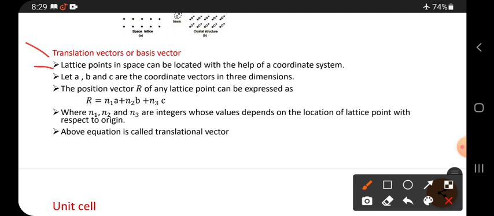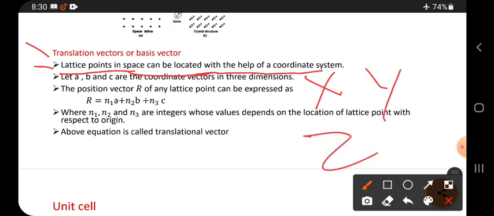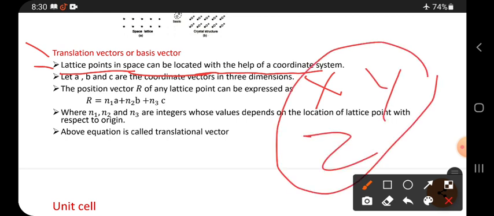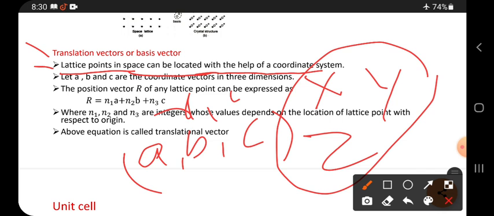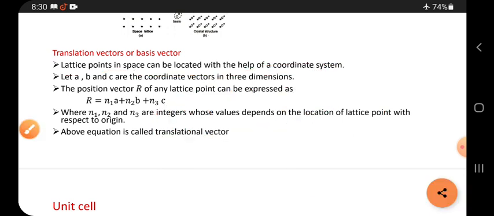Coordinate system means what? X, Y, Z axes are called coordinate axes. So if you have the points a, b, c or x, y, z like this, these are called coordinate points.